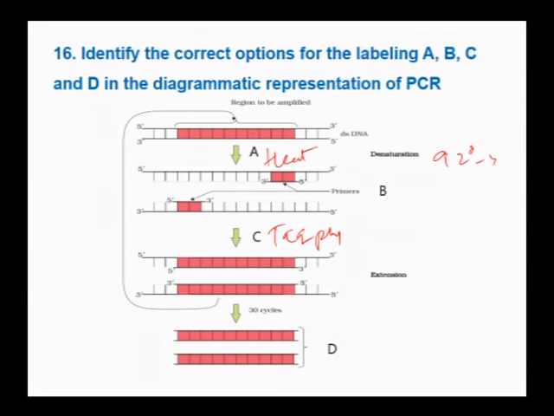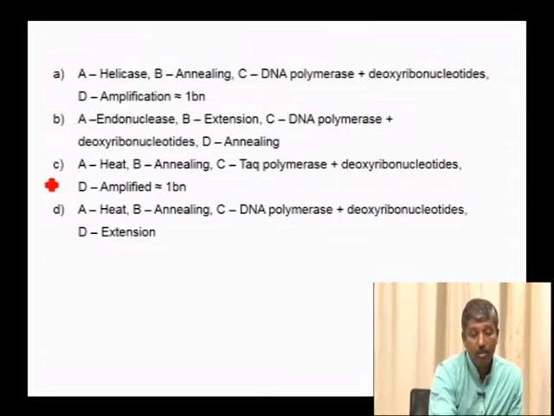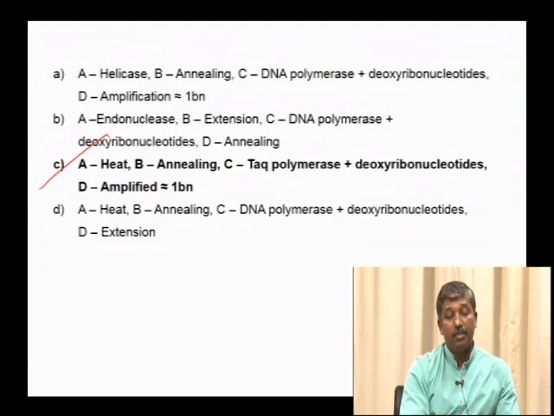Since it is a 30 cycle process, it amplifies many times, hence amplification of the DNA. So the option A should be heat, B should be annealing, C is Taq polymerase and D, amplify many times. See in the options, C and D, A option heat is there, B annealing is correct, C Taq polymerase and D amplify to billion times. Here D extension is given, so the C is the right option.